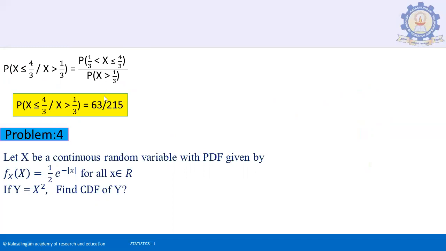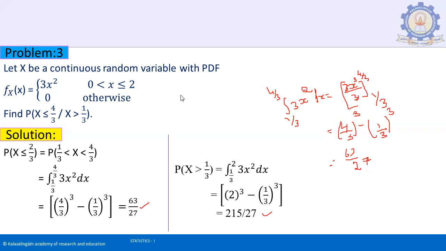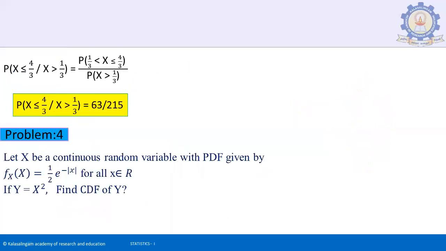So substituting the values, we get 63 by 27 divided by 215 by 27. So the 27s cancel. Finally, you get 63 by 215.